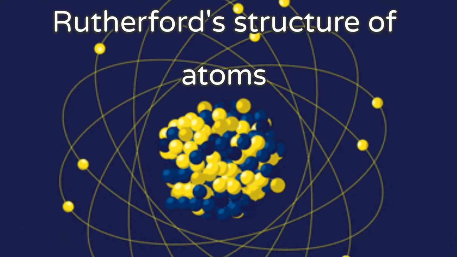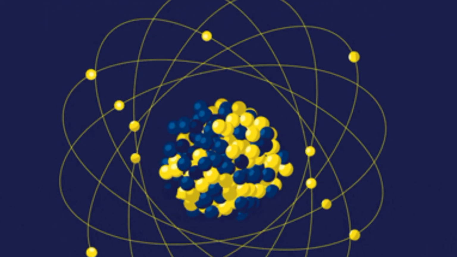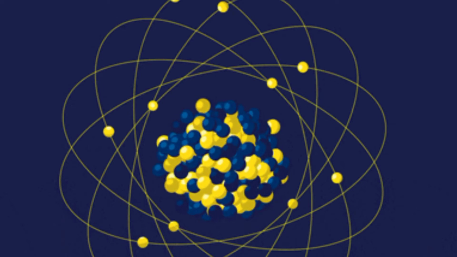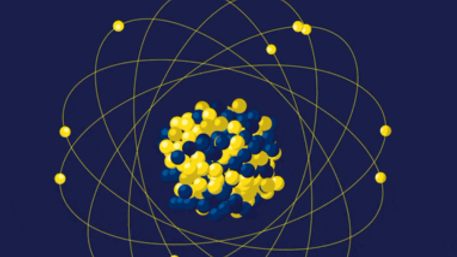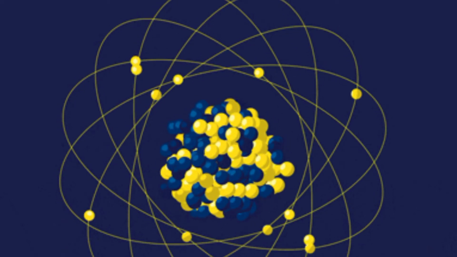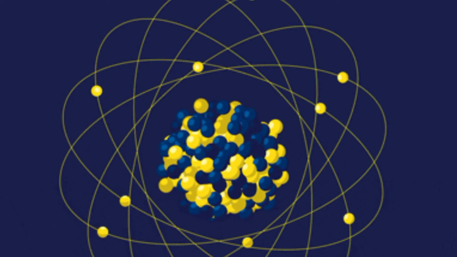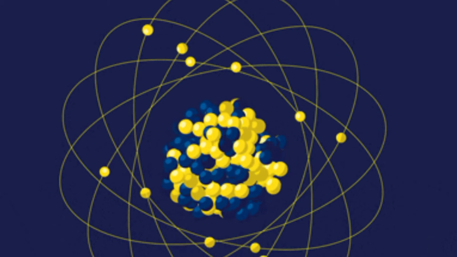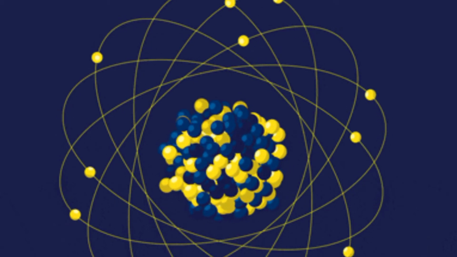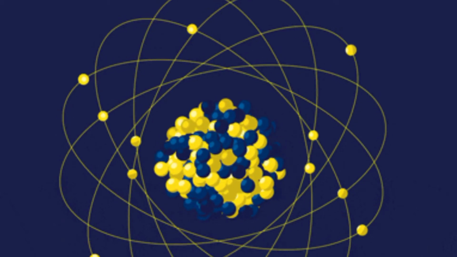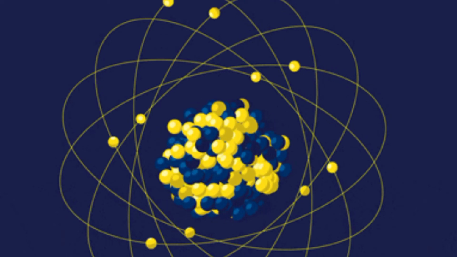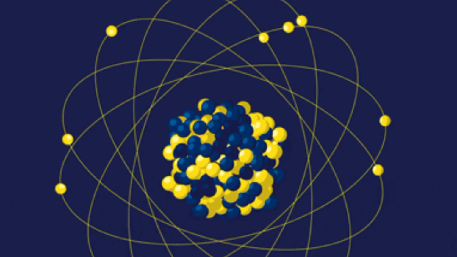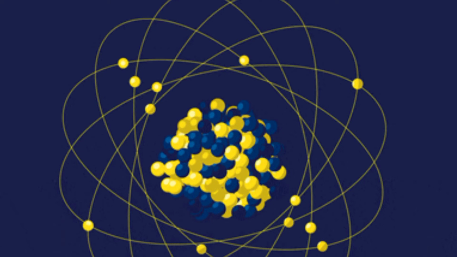Rutherford's structure of atom. Based on the above observations and conclusions, Rutherford proposed his own atomic structure, which is as follows. The nucleus is at the center of an atom, where most of the charge and mass are concentrated. Atomic structure is spherical. Electrons revolve around the nucleus in a circular orbit, similar to the way planets orbit the Sun.